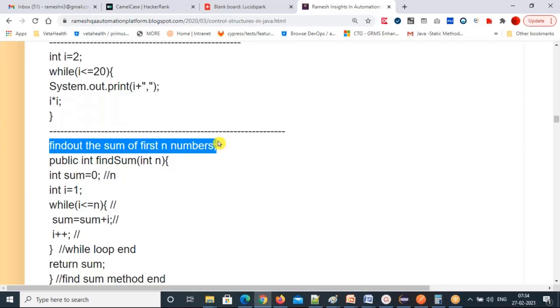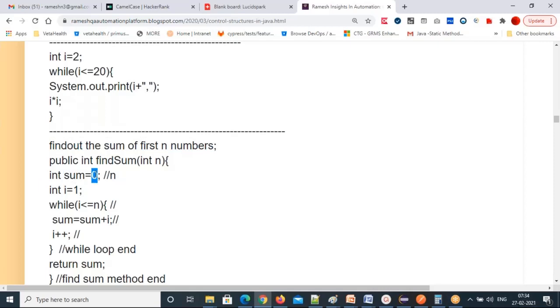If they want to give their own values, the only option is we need to create a parameterized method. See, again, I'm telling you about methods one more time. And so int sum = 0. Initially I'm assuming my sum is 0, nothing is there. And why am I putting a return type here? I'm getting one output after calculating all the values. That's why I put my return type as int. And so I'm initializing a local variable, sum, as 0.